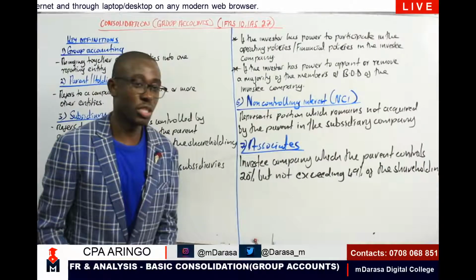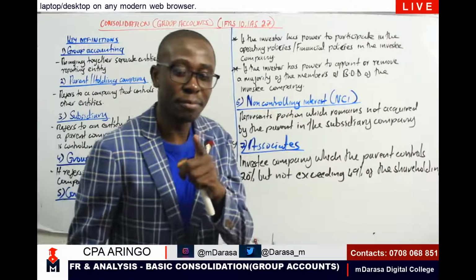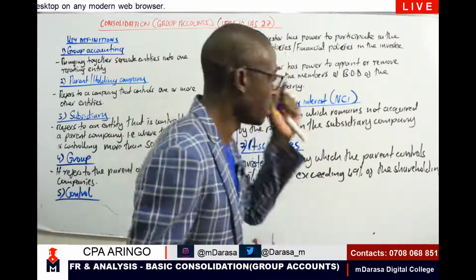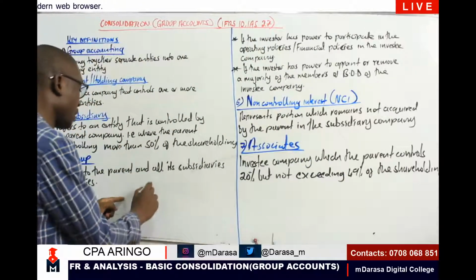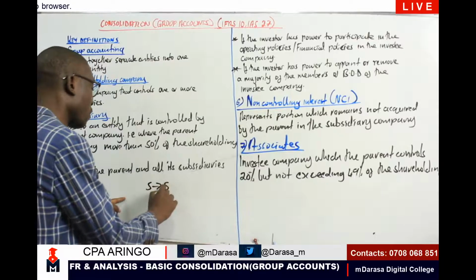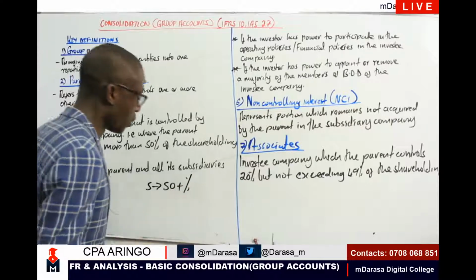And at this point, I want you to relate to the subsidiary. Like for a subsidiary, we mentioned that the company is controlling 50+% of the shareholding.